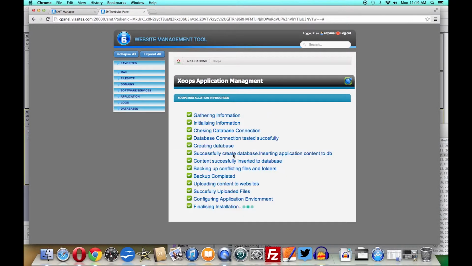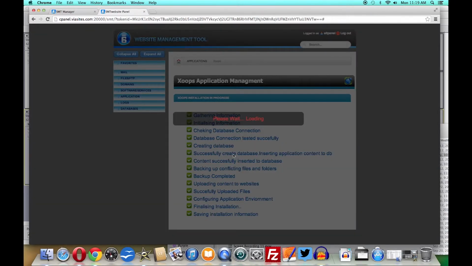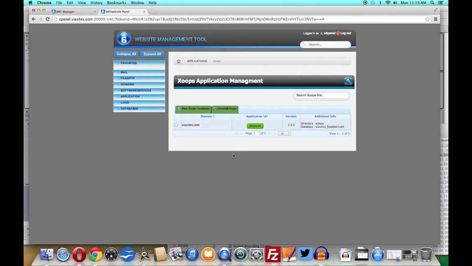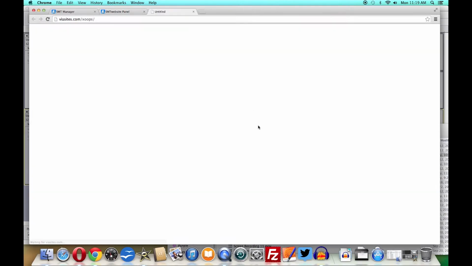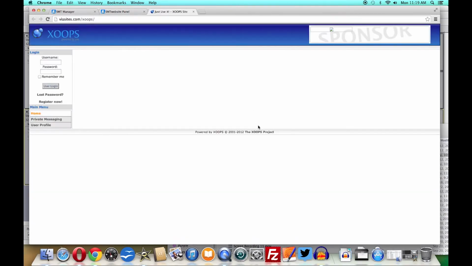At this time, you'll see a checklist screen appear that will complete the Xoops installation. Once Xoops has finished installing, you can click the Website button to preview your install of Xoops. Your installation is complete and now ready to be customized.